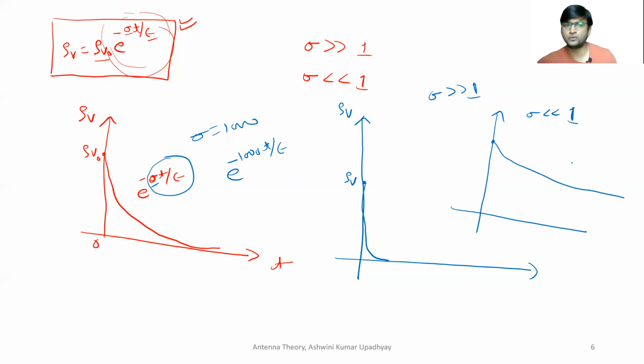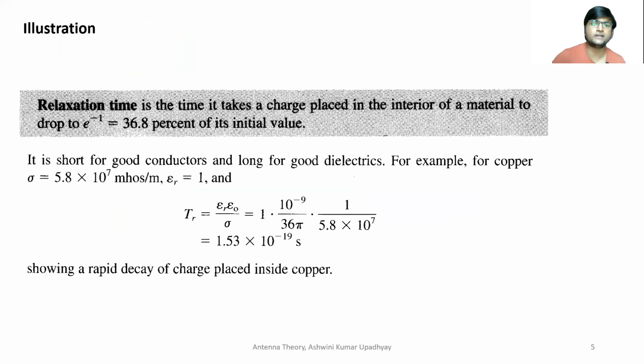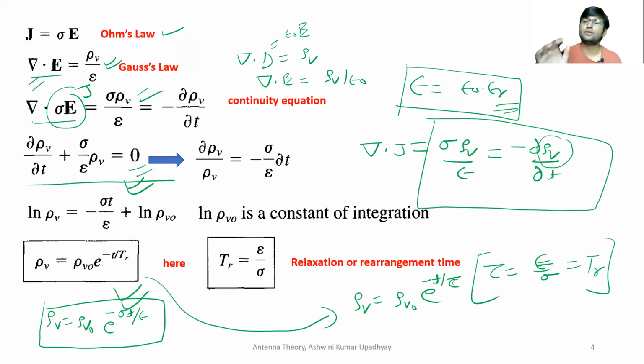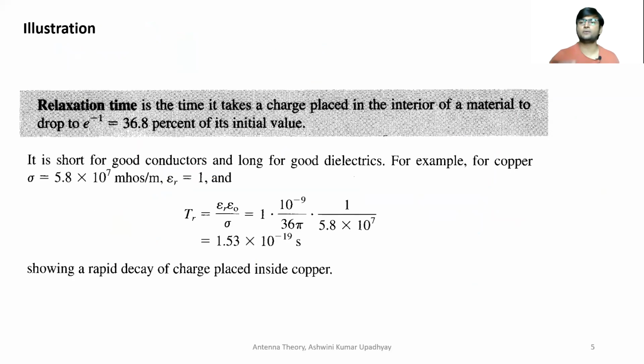So this is how we can say that for very good conductors, if you put a charge inside that particular conductor, it will quickly decay and come out on the surface of that particular material volume. And if you put a charge inside a very good dielectric, it is going to remain there for a very long time, and it will slowly decay and come towards outside the surface. So this is what is given by the continuity equation and the concept of relaxation time.